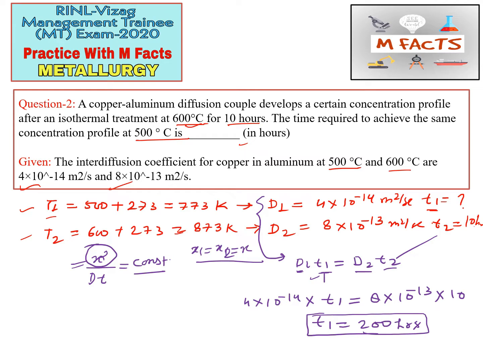Whenever we get questions like this, where they are comparing two sets of data, or asking for one value by comparison of equations, we can write the given data like this: T1, that is temperature, then at that temperature D1 is given, and at that temperature what T1 is given. That way you can avoid silly mistakes in the exam. So the correct answer for this question is 200 hours.